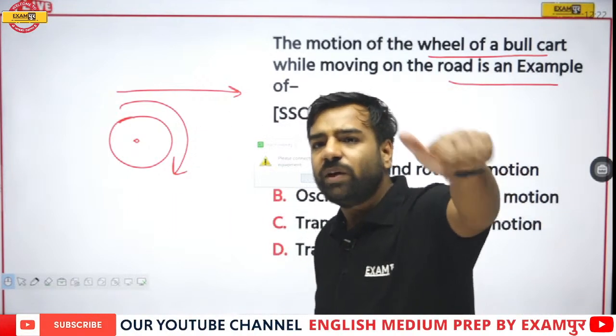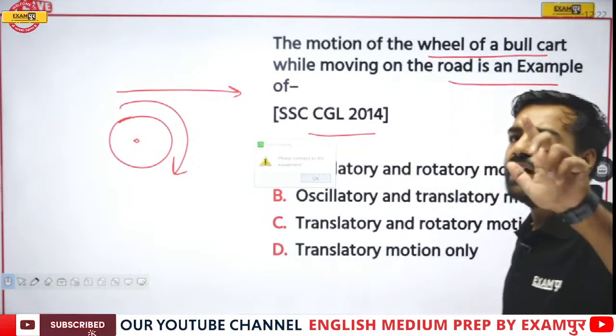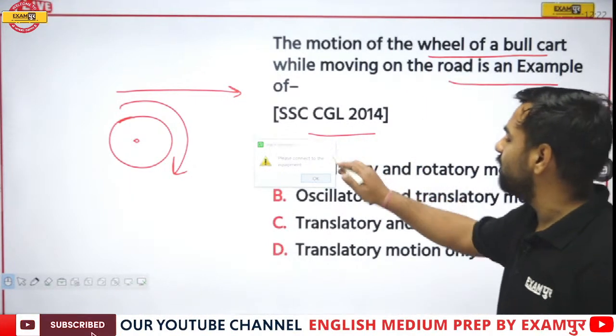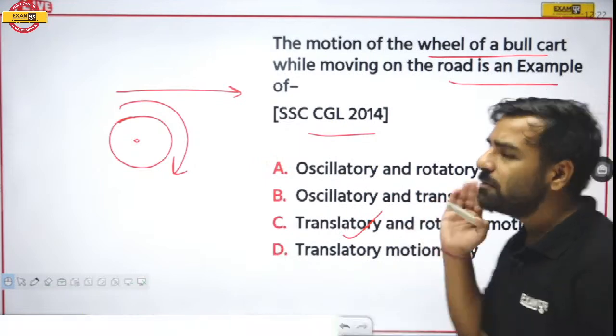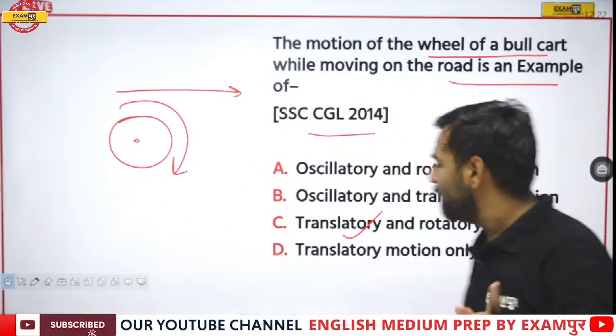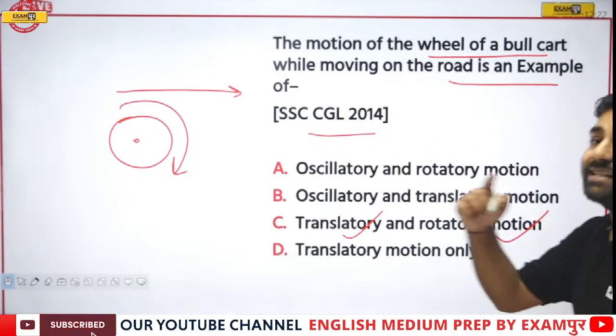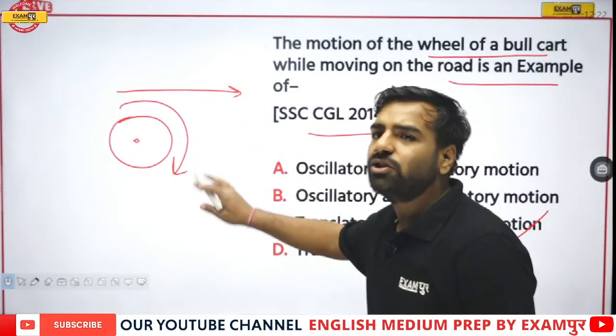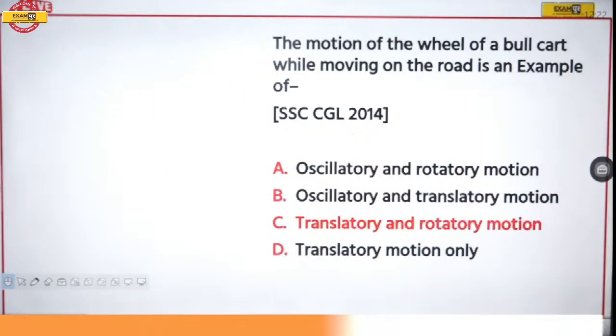Udbhav, very good. Ilma, very good. Ayushi, very good. You all are correct. Here it is having the translatory motion because it is moving in the straight direction. It is also having rotatory motion since it is rotating. So it is the combination of both, and hence we will say that option number C is the correct answer.